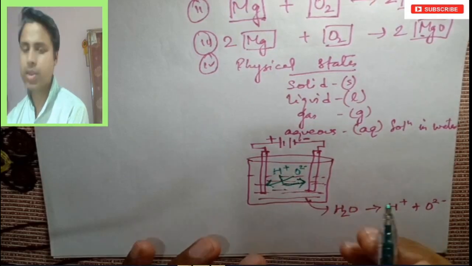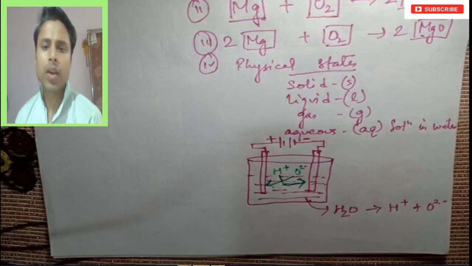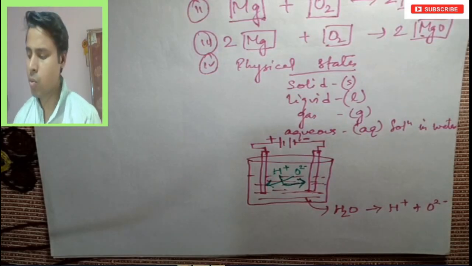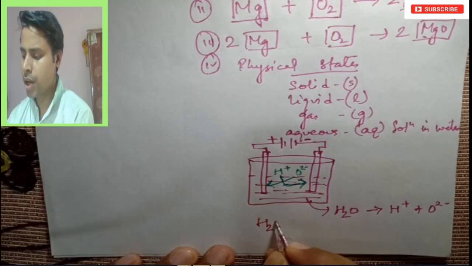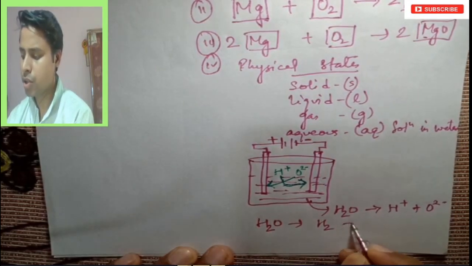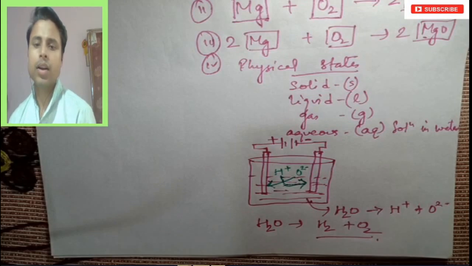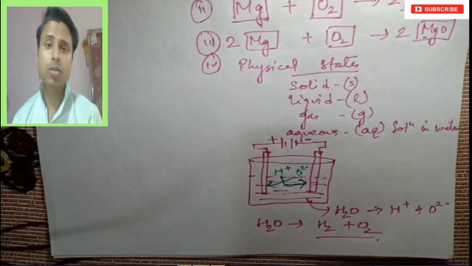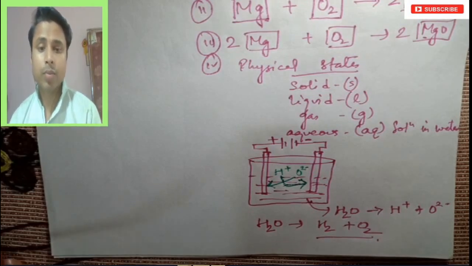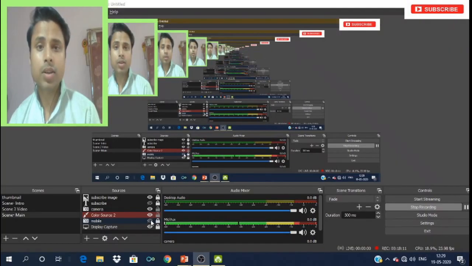Like this, oxygen and hydrogen get separated out, and this is what we call electrolysis. So the H2O is breaking down and forms H2 plus O2, right? Like this, the formation of hydrogen and oxygen takes place due to the electrolysis process.